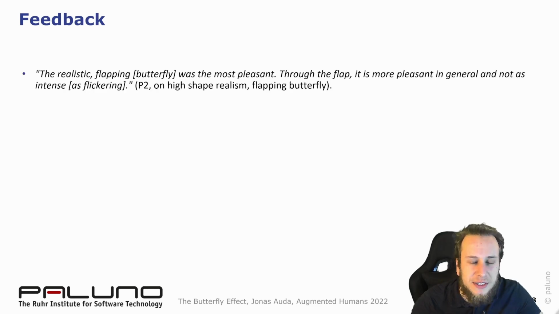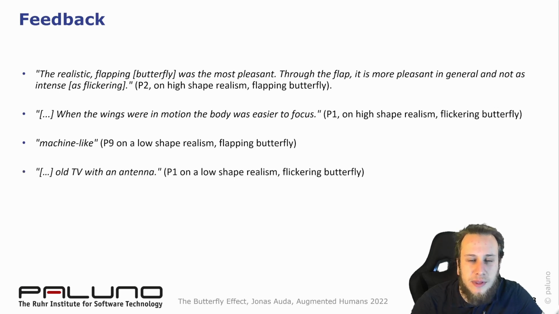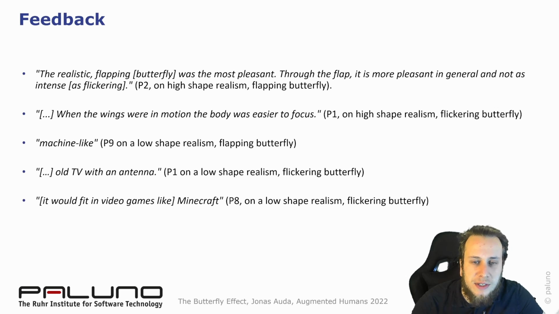For example, during the study, our participants mentioned several times that they found the realistic butterfly with flapping wings pleasant to look at. The flapping wings were perceived as less intense compared to the flickering wings. Further, they stated that when the wings were in motion, they could focus more easily on the body of the butterflies. Butterflies with low shape realism were perceived as machine-like, or like a TV with an old antenna. For such stimuli, our participants found use cases, for example in games like Minecraft.